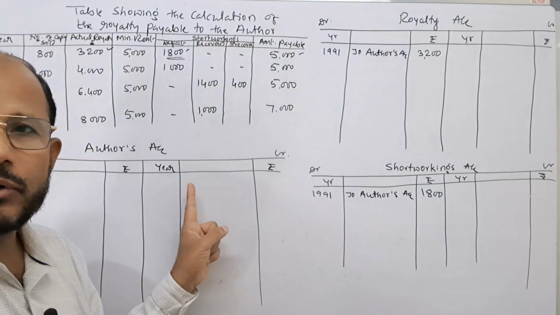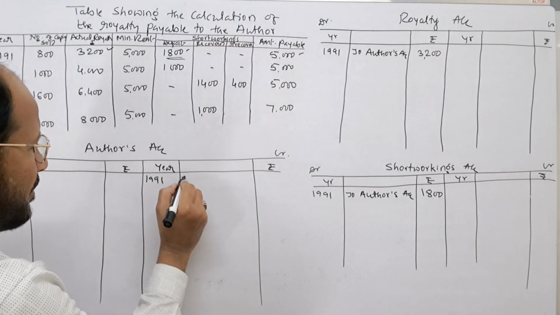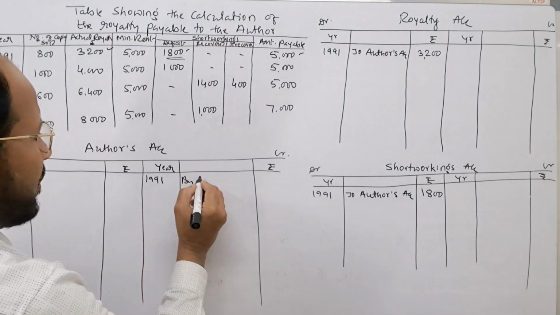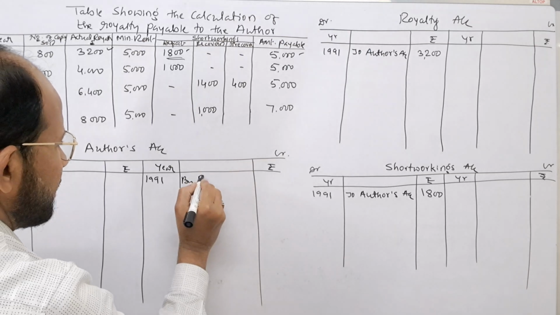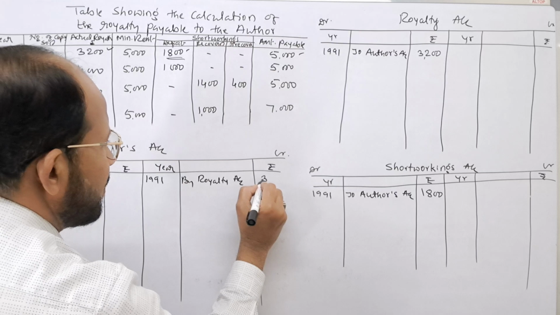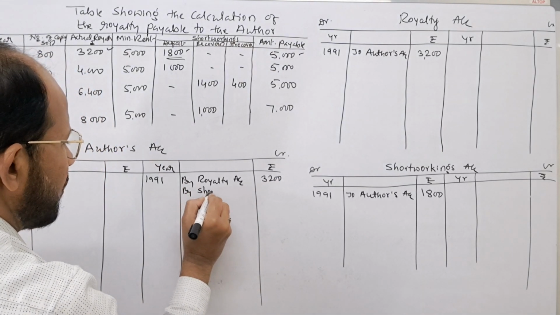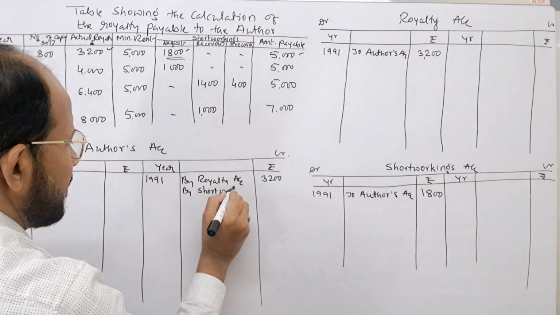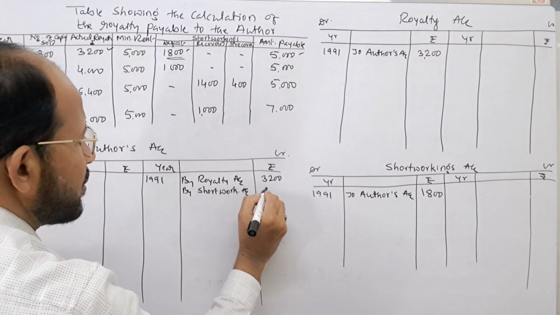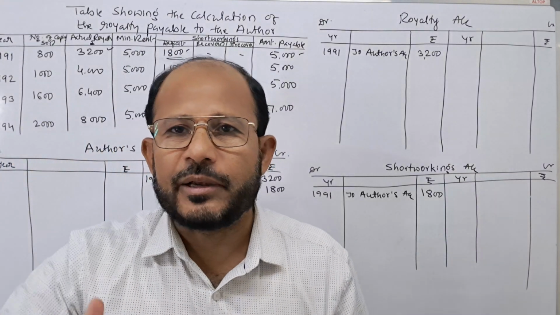Now author's account is to be credited. Write the year 1991, by royalty account. What is the amount? 3,200. Next one is by short workings account, rupees 1,800. See, first journal entry is posted.